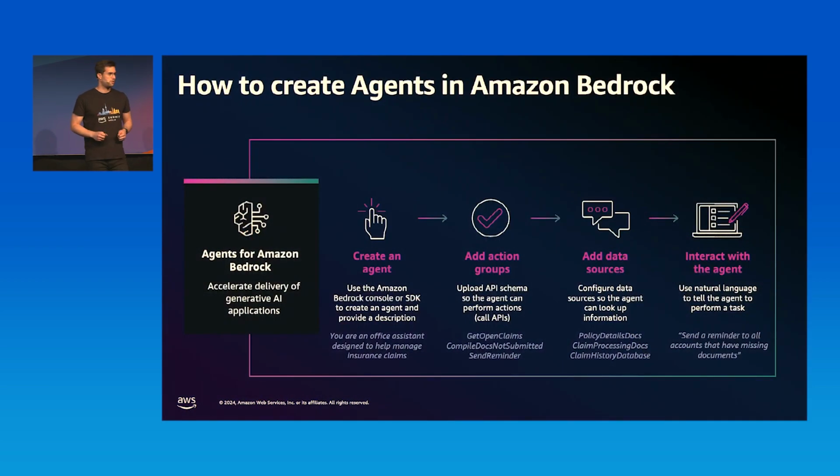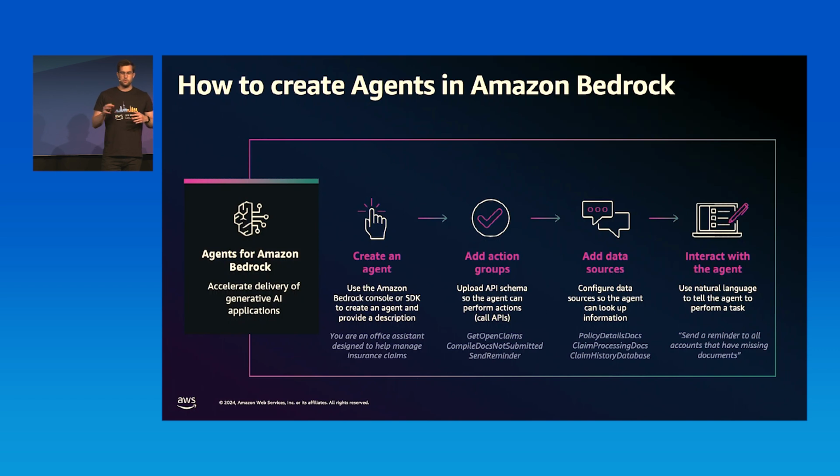Agents for Amazon Bedrock allow you to automate multitask steps. We use chain of thought prompting to orchestrate the user request and invoke APIs or retrieve information from other data sources to perform the user request.